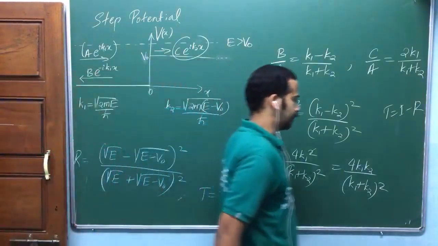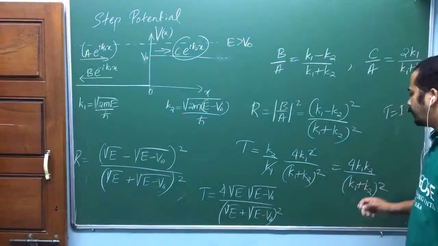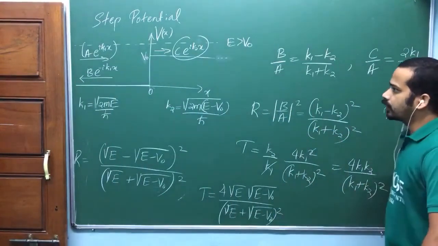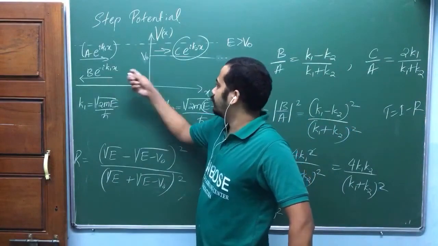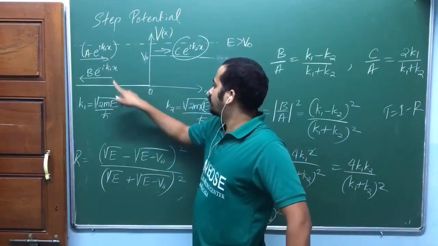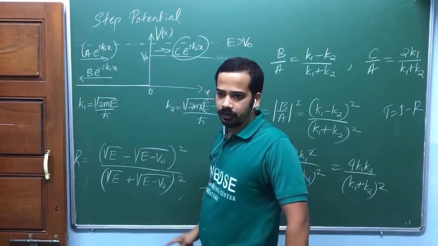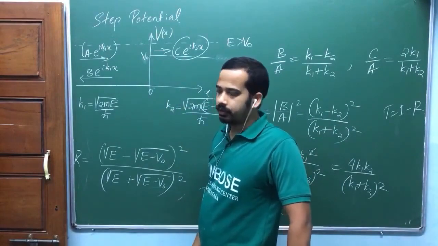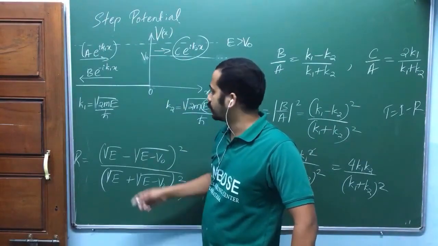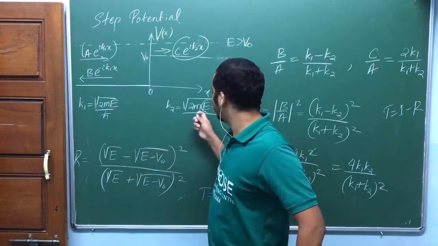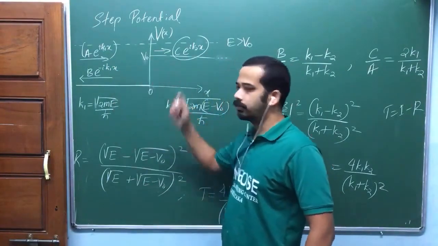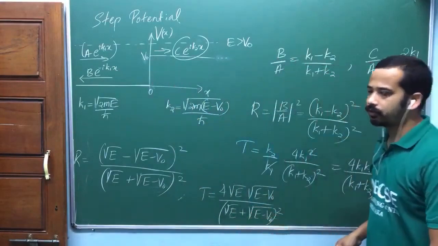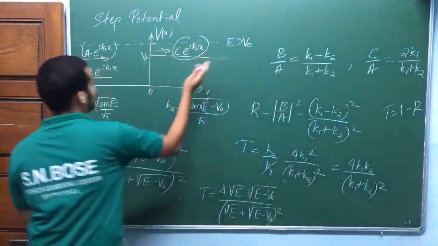How to remember this expression? Now look here. Suppose the same potential exists in these two regions, then these K values would be the same. Am I right? K1 will be equal to K2 for the same potential, because here also E minus V naught comes, and here also E minus V naught comes. Or put V naught equal to 0, then K1 is equal to K2. If K1 is equal to K2, then there is no step potential.